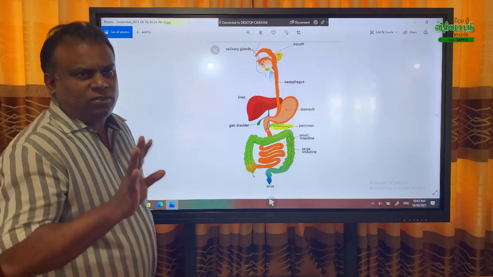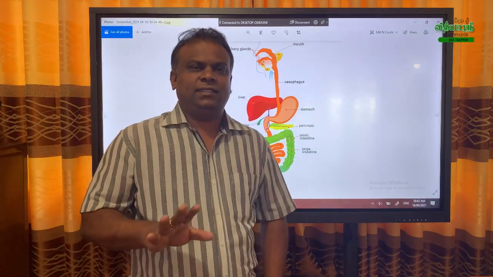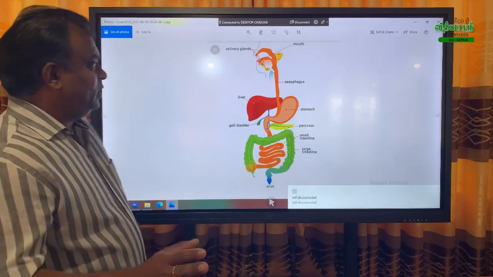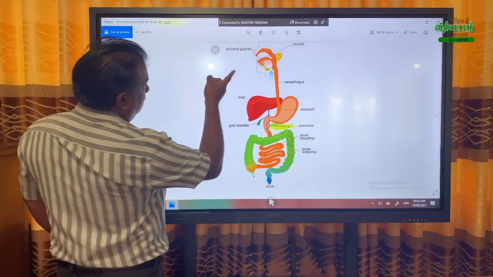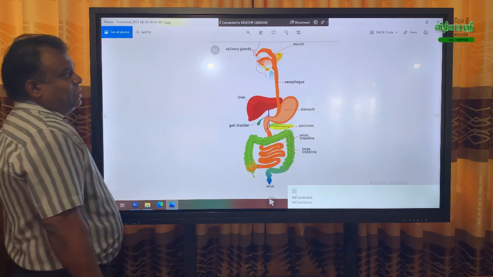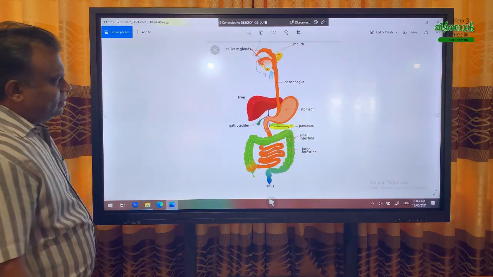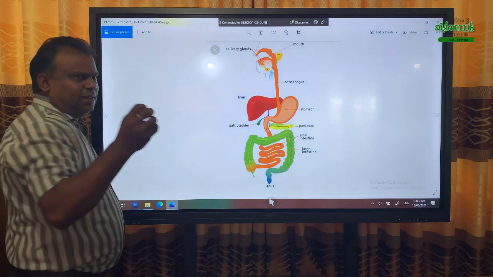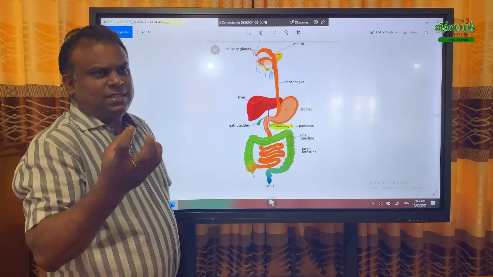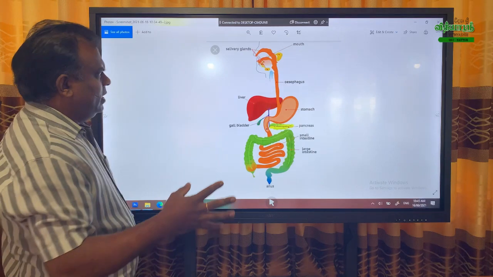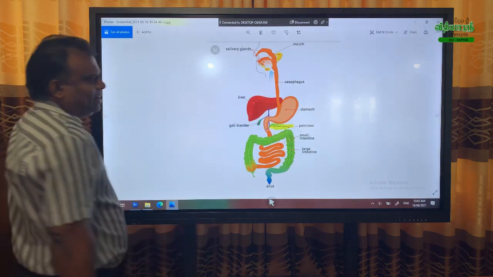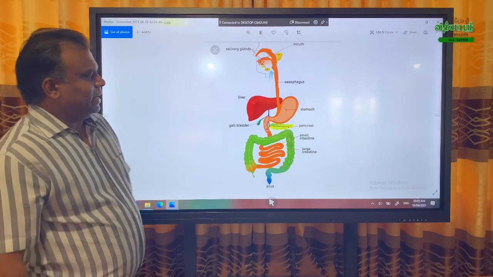I said there are two types of digestion: chemical digestion and mechanical digestion. Now we go for the exam focus. Exam focus means, where are the places mechanical digestion occurs? Mechanical digestion means by movements they are broken into small pieces. Buccal cavity and stomach. There are two places for mechanical digestion.